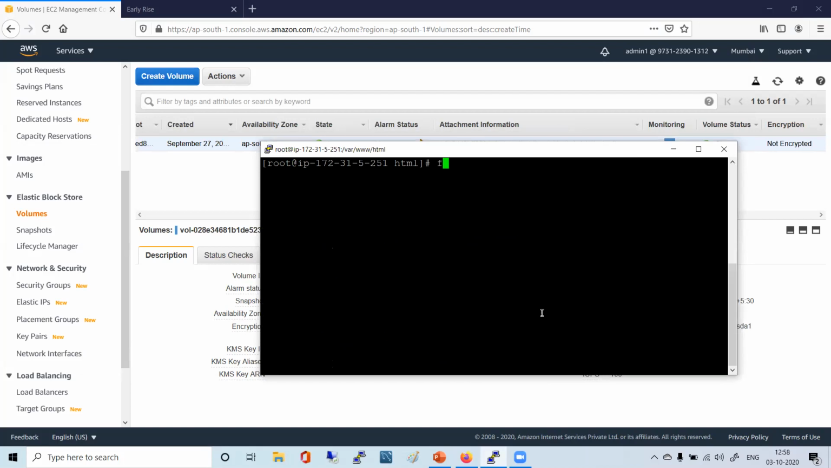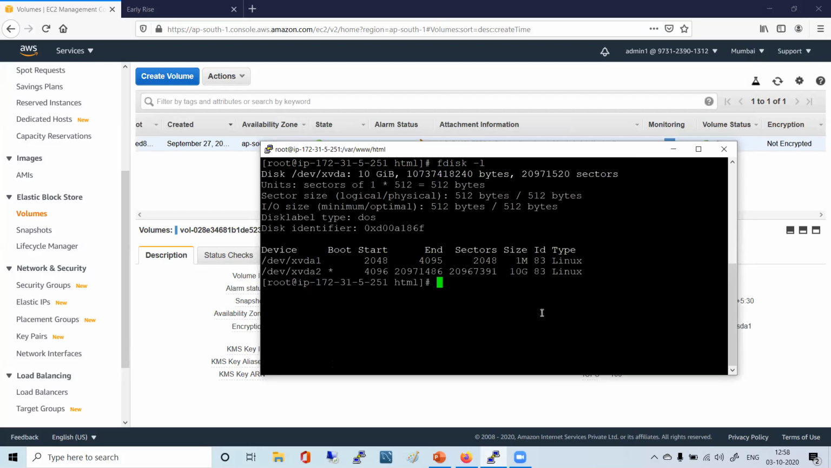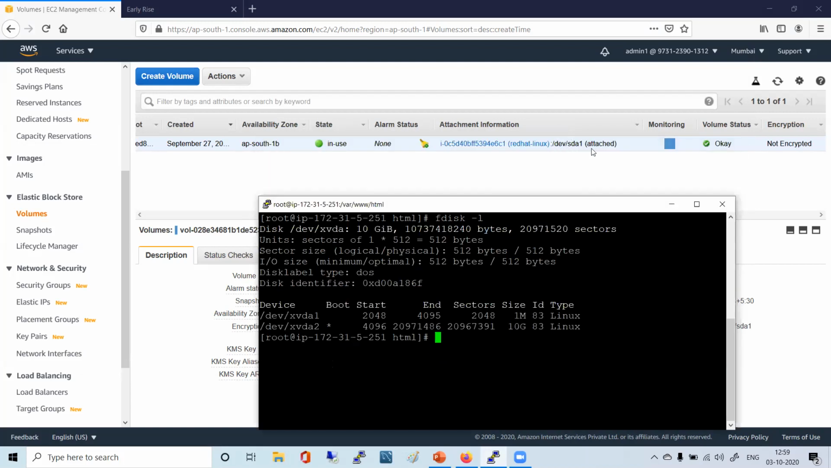So if I say fdisk -l, that is the command to see all my disk drives. So it says /dev/xvda. Okay, so whatever it is telling here as /dev/sda1, that is visible in our Linux machine as /dev/xvda. Now in that /dev/xvda, we have /dev/xvda1 and /dev/xvda2, two partitions, right? Yes.